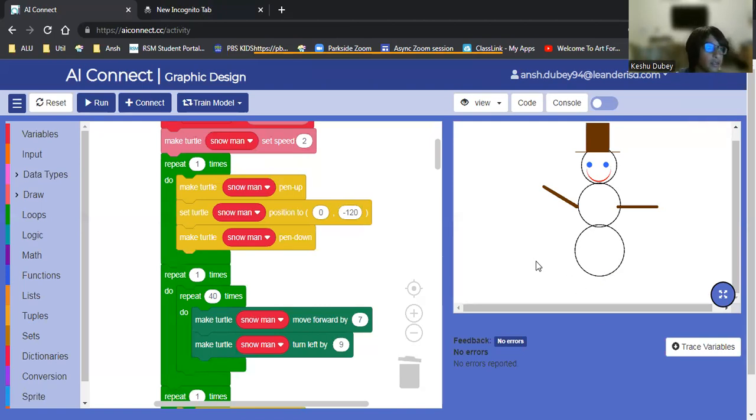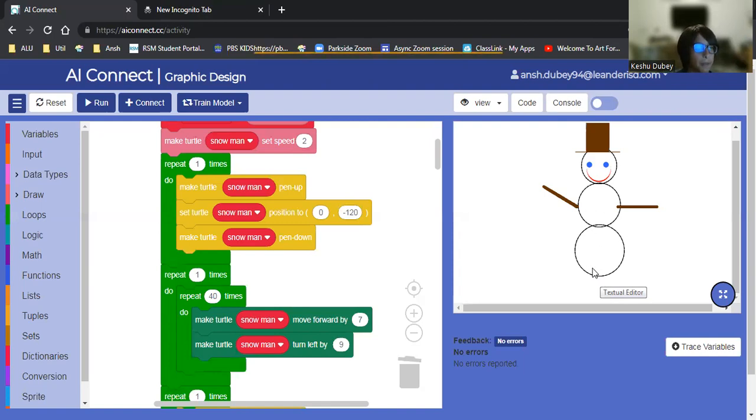So that takes you about right here. The x-axis puts it at the middle, and the -120, which is a y-axis, puts it low.